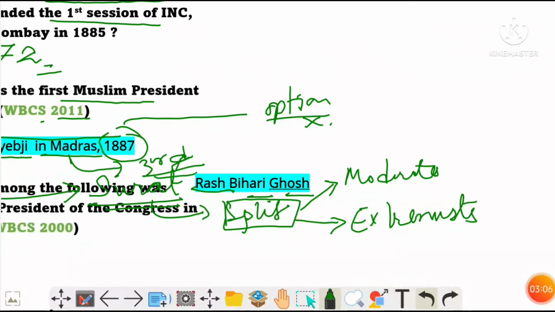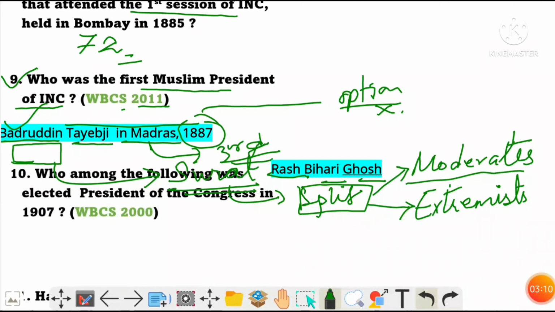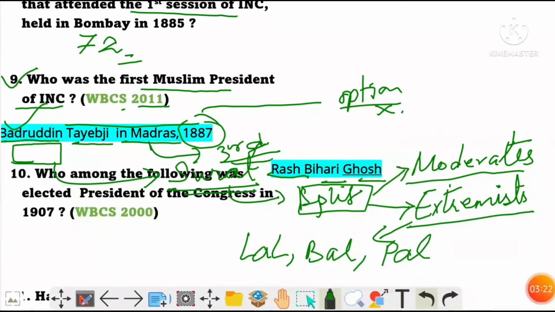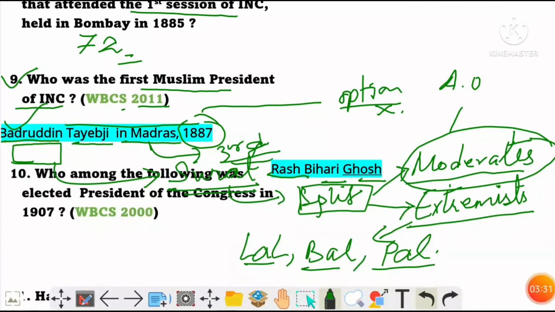The extremist members were known as Lal, Bal and Pal, where Lal stands for Lala Lajpat Rai, Bal stands for Bal Gangadhar Tilak, and Pal stands for Bipin Chandra Pal. That's why they were also known as Lal, Bal and Pal. And the others were the moderate leaders like A.O. Hume, Surendranath Banerjee, Dadabhai Naoroji, etc. They were all moderates.